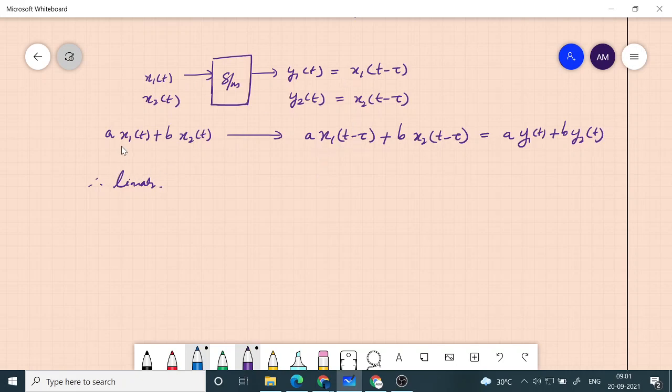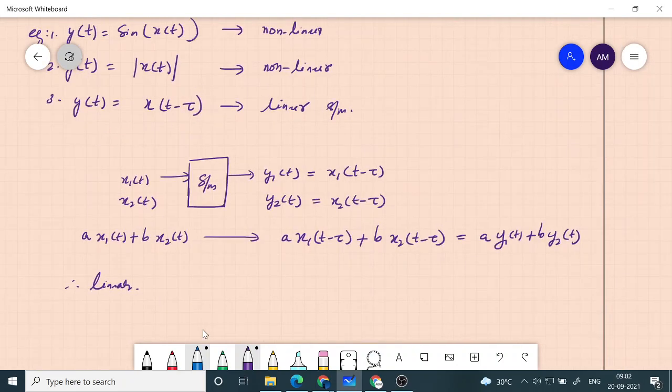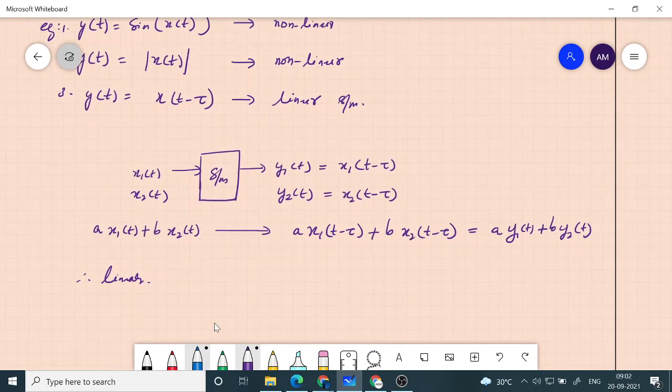Now if I have the sum of two signals x1 plus x2, I check whether I get y1 plus y2. But if you want to check both properties in one go, we take a linear combination, a into x1 of t plus b into x2 of t. Am I getting a into y1 of t plus b into y2 of t? So the same constant is multiplying y1 of t and y2 of t. If that is what you are getting, then you can say that it is linear. If you are not getting that, then you cannot say that.